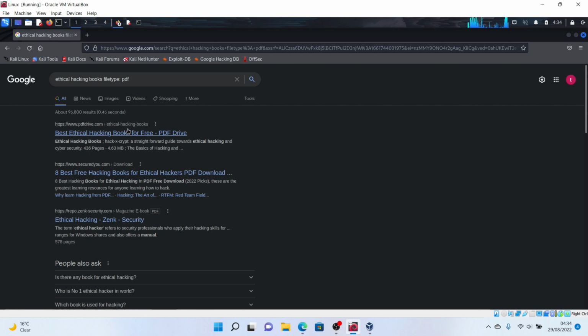You can see on this first page, PDF Drive is telling me about books where I can download. This link is taking me straight to the downloads page, and this website is giving me ethical hacking by Zinc Security or whatever, and giving me the PDF file format straight away.